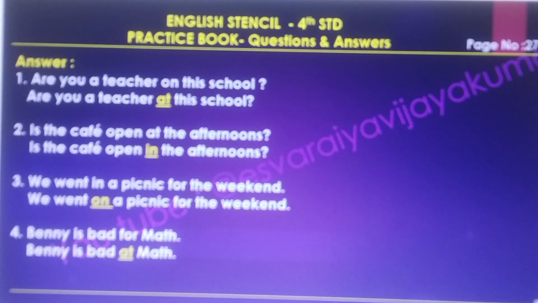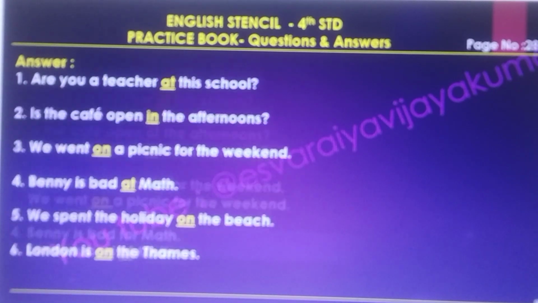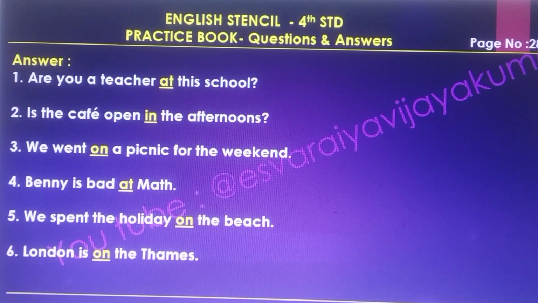The final answers are the same as I have given here. Are you a teacher at this school? Second one, is the cafe open in the afternoon? Third one, we went on a picnic for a weekend. Fourth one, Benny is bad at Max. Fifth one, we spent the holidays on the beach. Sixth one, London is on the Thames.